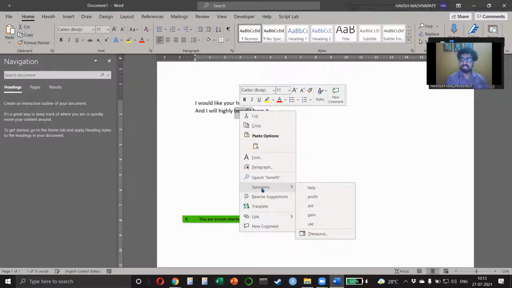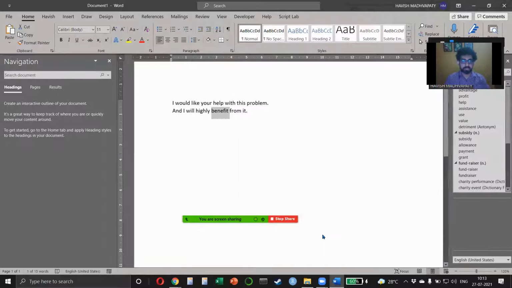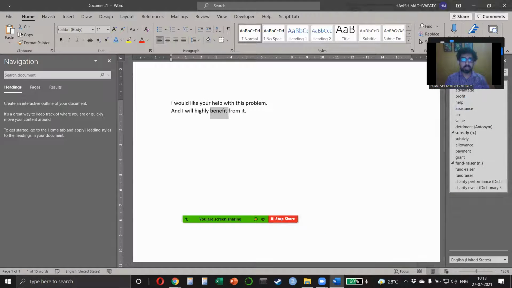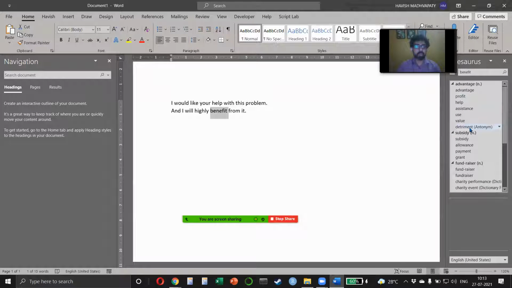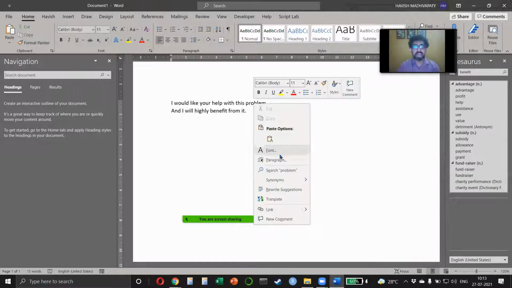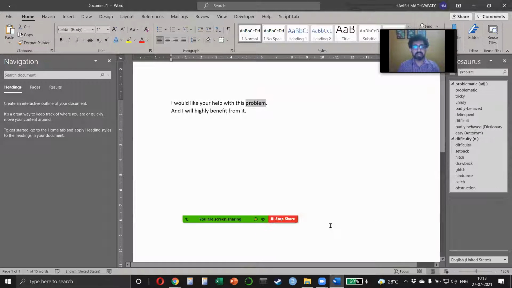Now, what it does is it basically gives you synonyms, right? So it tells you that there are these alternate words that you can use. They're not an exact copy in the sense that the meaning might change a little bit, but it's a very good idea to use this, right? Because otherwise, when you open the thesaurus, you see that there are so many different words that they have given, and I can also look at any other word, let's say problem, and I can see that there are slightly different words that have been given here.